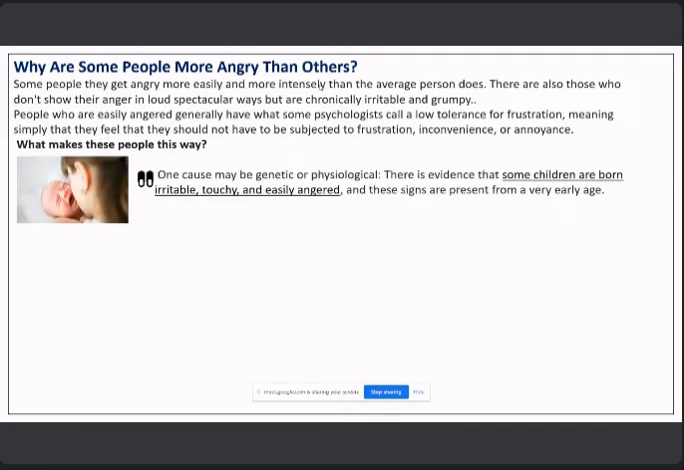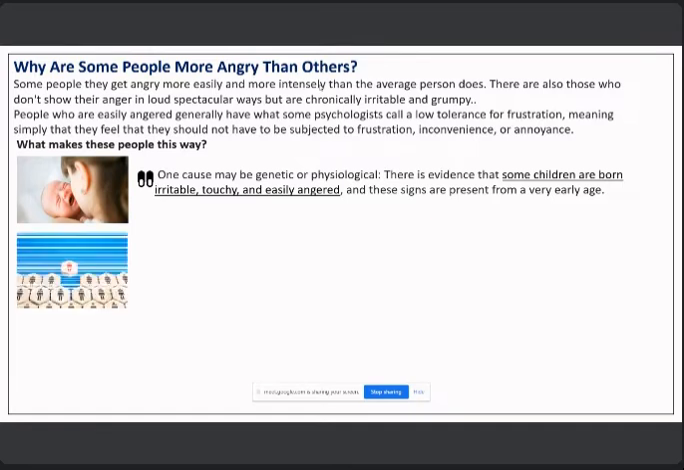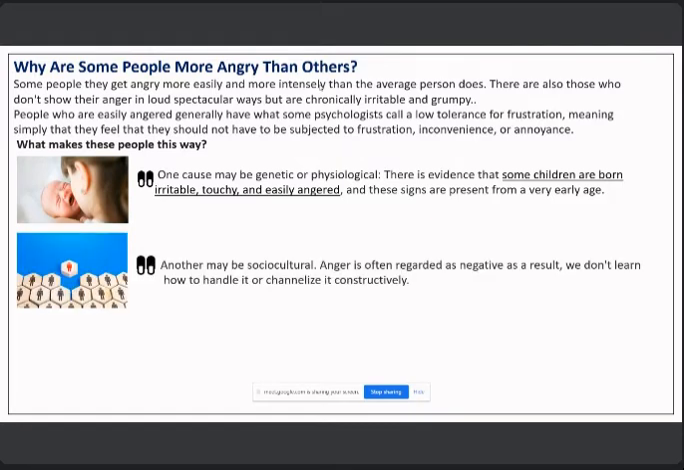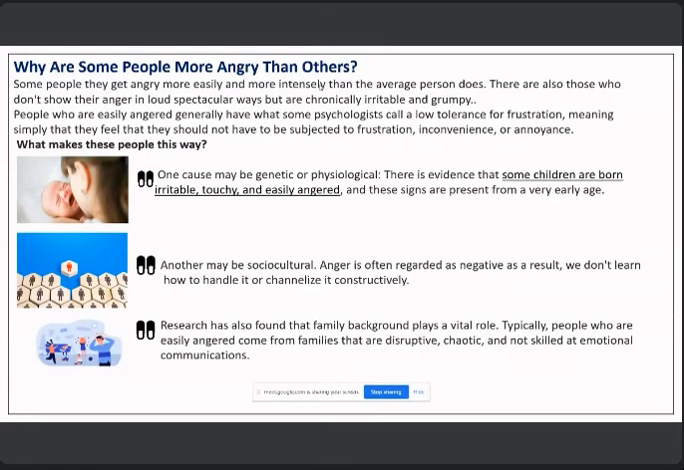There is evidence that some children are born irritable, touchy, and easily angered, and these signs are present from a very early age. Another may be social culture. Anger is often regarded as negative, and as a result we don't learn how to channelize it in a more constructive manner. Research has also found that family background plays a very vital role. Typically, people who are easily angered come from families that are chaotic and not skilled at emotional communication.